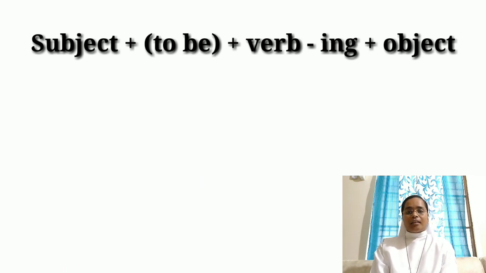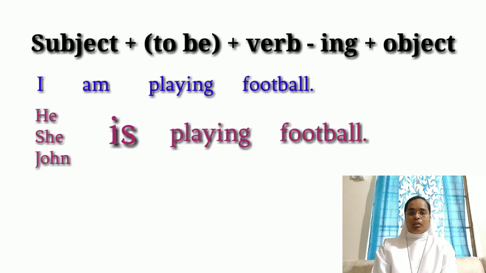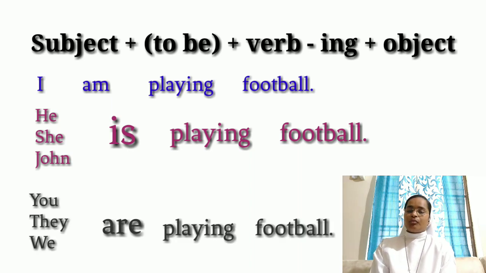Let's now take another example. I am playing football. Here, along with I, we always use am, the helping verb. So, I am playing football. He is playing football. She is playing football. John is playing football. All these are singular subjects, so with all the singular subjects we need to use the helping verb is. You are playing football. They are playing football. We are playing football. So with all these plural subjects we need to use are as a helping verb.